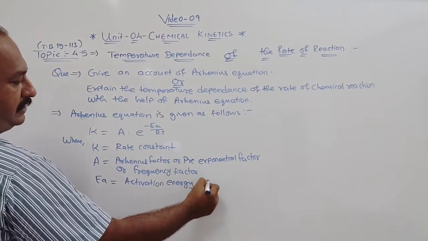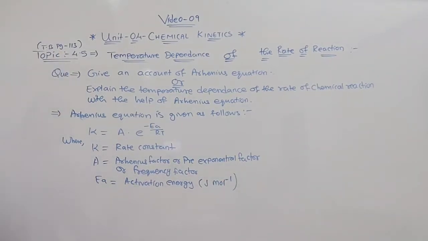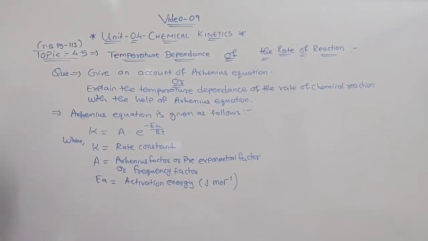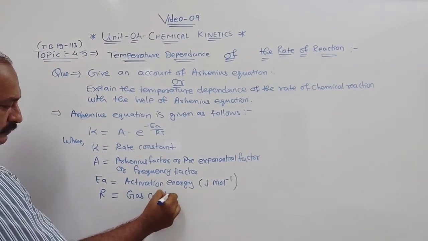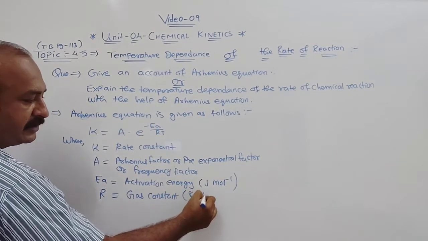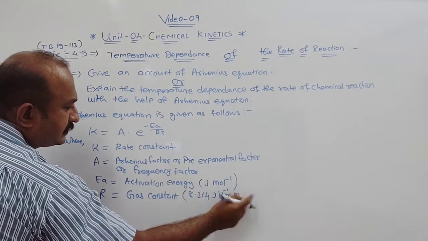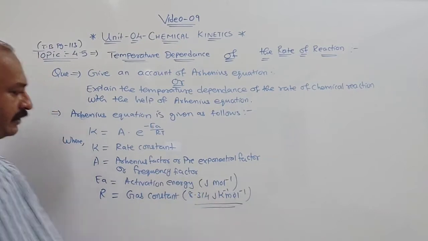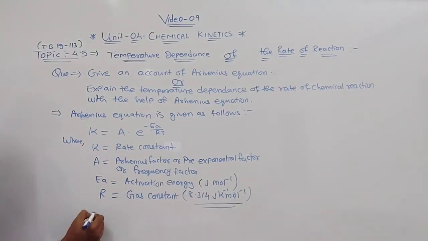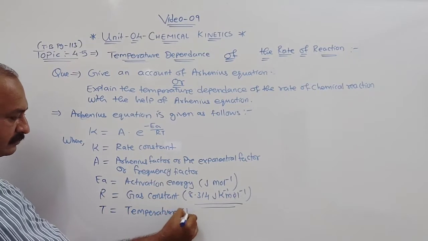Its unit must be joule per mole. R is the gas constant. Its value is 8.314 joule per kelvin per mole. This value you have to remember. Then T is temperature, and the unit of temperature must be kelvin.